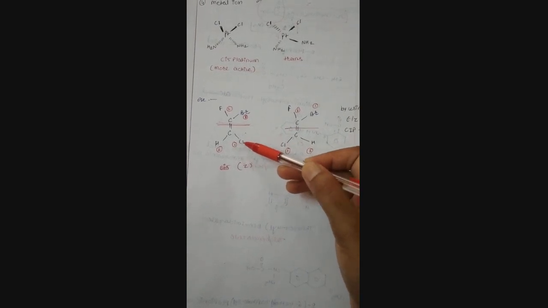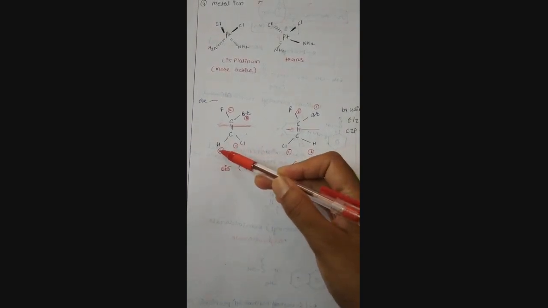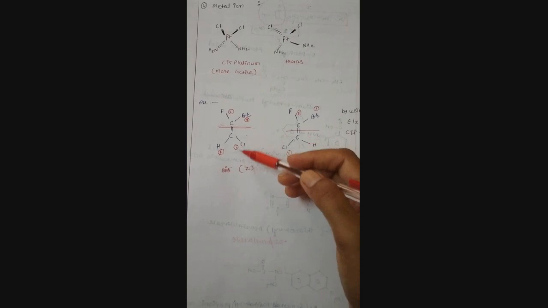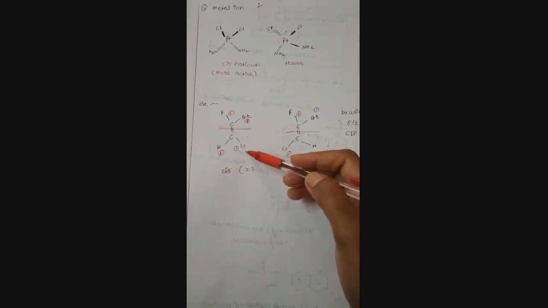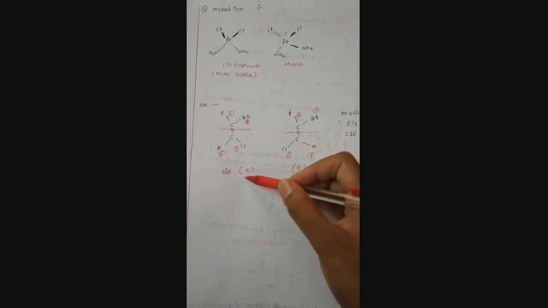On the other side, the first number is given to chlorine and the second to hydrogen. If the first priorities are attached on the same side of the carbon, it is called a Z isomer. If the first positions are on opposite sides, then it is E. Same side Z, opposite side E, by the CIP rule which we follow in the RS model.